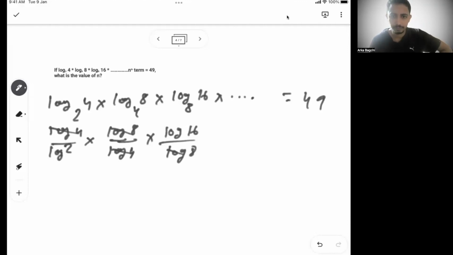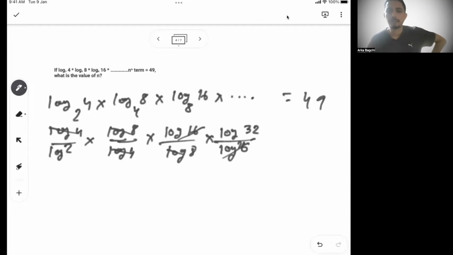So log 16, then the next one will be log 32 base 16, so log 32 by log 16. So this will get cancelled. So similarly, what they have asked for is now 49. So the answer is 49. So this is one way you can do it.